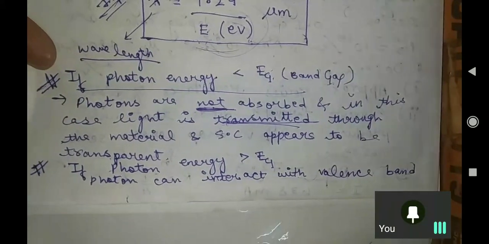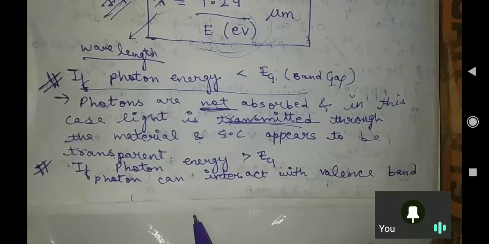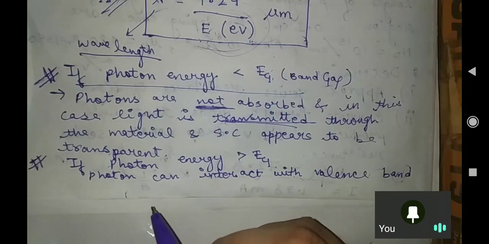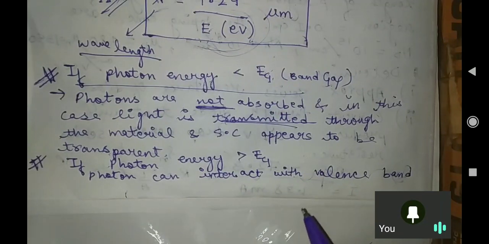The electrons which are present in your valence band, the photon can interact with them, and they elevate the electron to the conduction band, means they push your electron from valence band to conduction band. This we have seen when I was telling you intrinsic carrier concentration. I thought I have told you that intrinsic excitation, the word we have seen in the previous class.